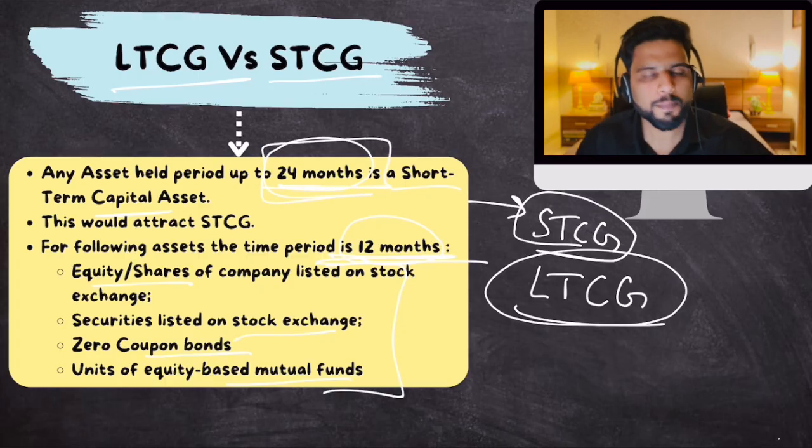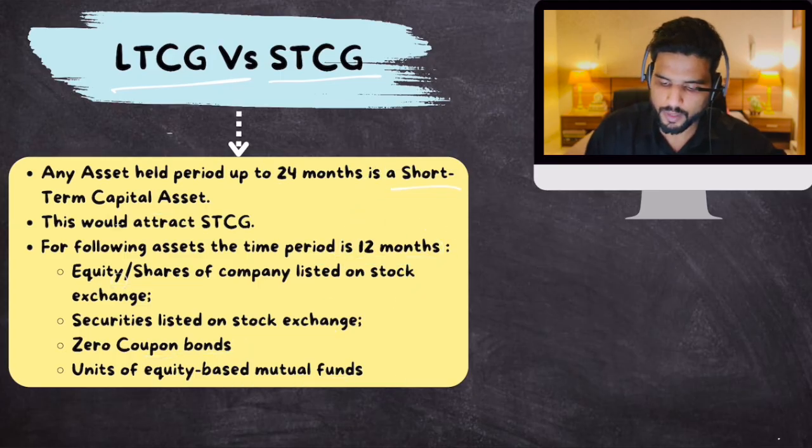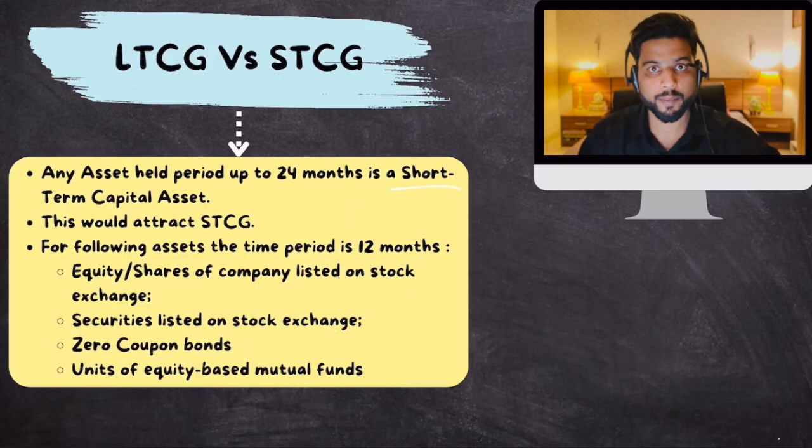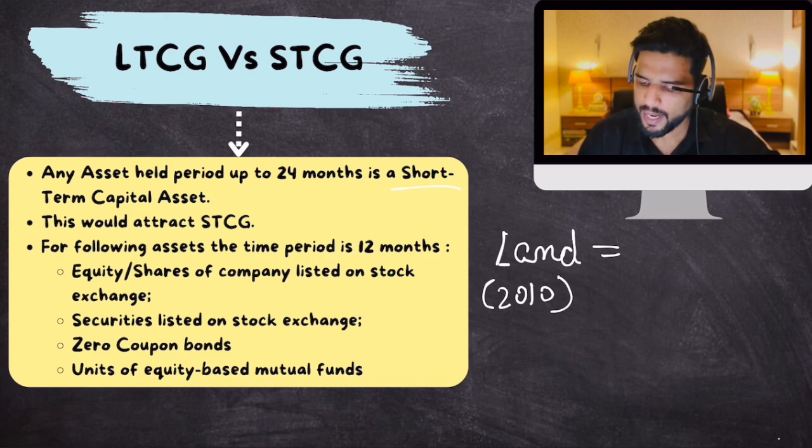Okay, simple? Yes. Now, to understand this part about indexation, let me give you an example. Hear me out carefully. Let's suppose you bought a piece of land in 2010, and that piece of land cost you 1 crore rupees.